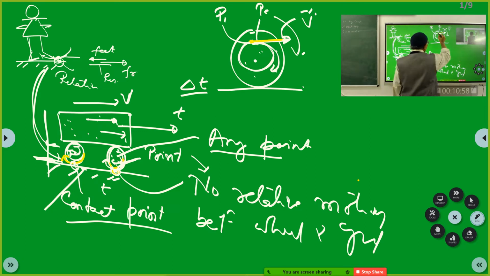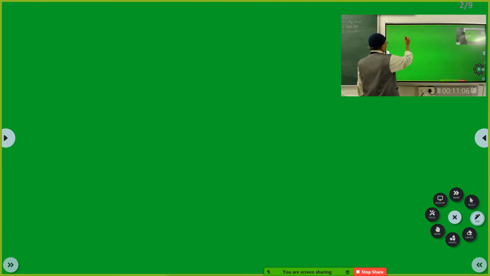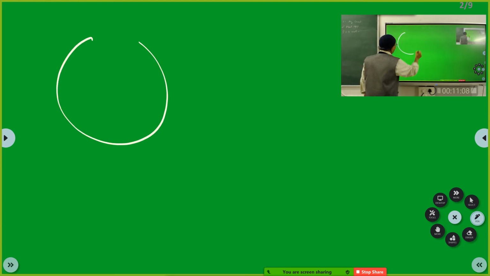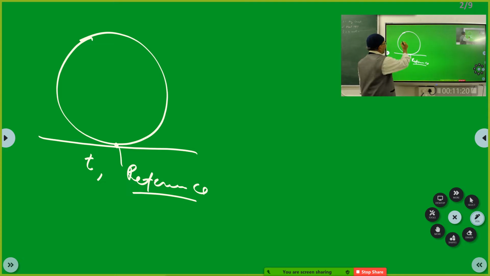Now, if you take the components of motion of this particle, please appreciate this. This is the velocity v, and I will take this point at an instant of time t as a reference point. Then I will mark this particle.